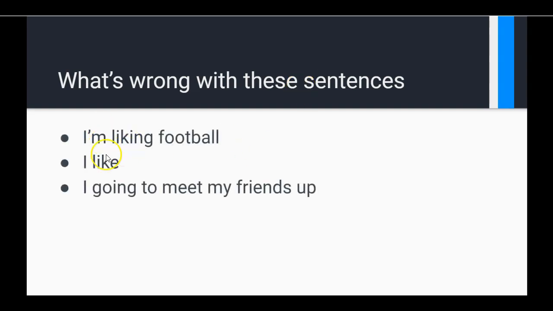So, let's move on and do a little exercise. So I'm going to display on the screen three sentences, and there's something wrong with each one. So, I'm liking football. I'm going to meet my friends. So you may wish to pause, take a moment, and think about how you would explain what is wrong in each example.